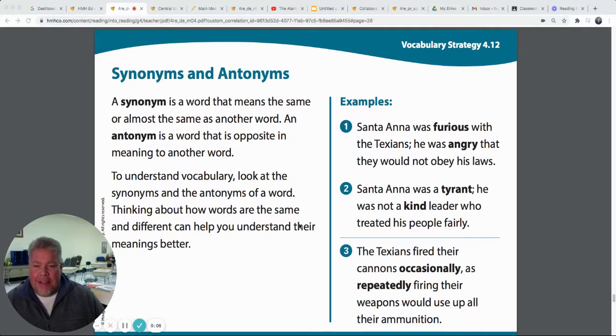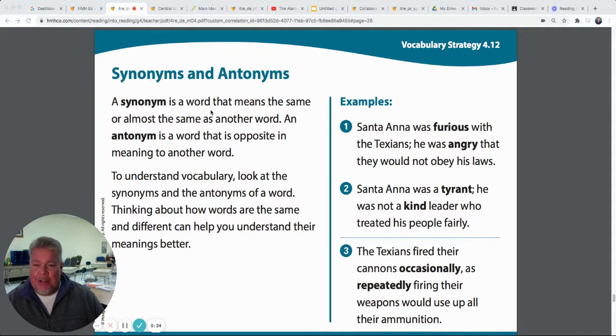We're going to begin today with synonyms and antonyms. I bet you've heard of them before, haven't you? A synonym is a word that means the same. Synonym, same. Antonyms are words that mean the opposite. We've talked about this, but it's been a while. So let's just read through here and then we'll look at some examples.